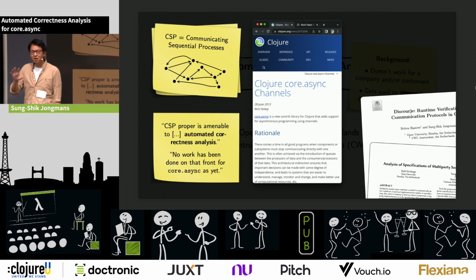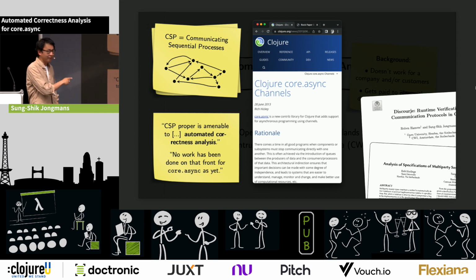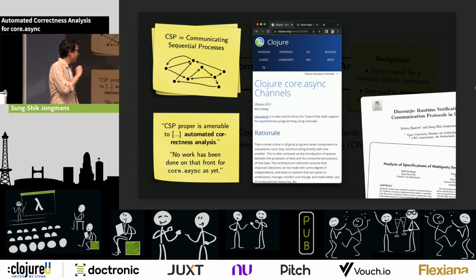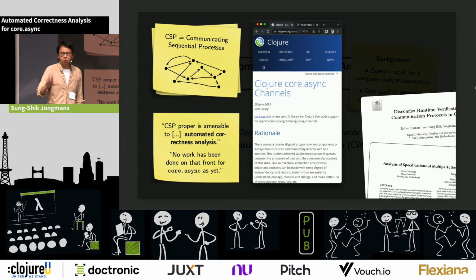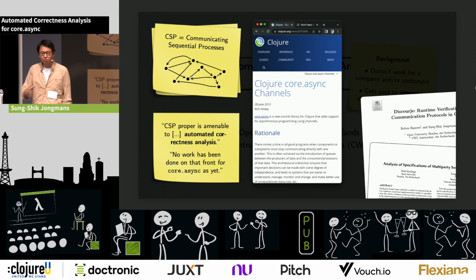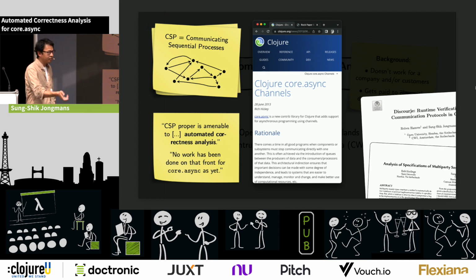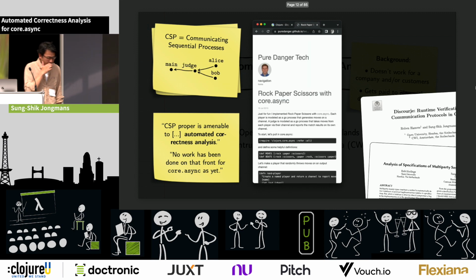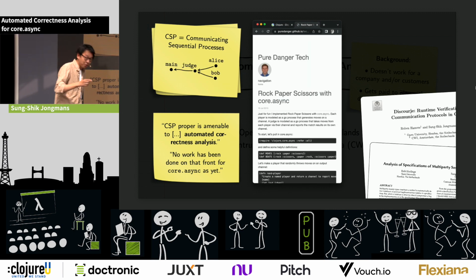First, I'll do a very tiny crash course on core.async, so we're all on the same page. And then I will explain what kind of mistakes are easy to make when you use this library. And then finally, I'll show you a little bit of the techniques that we developed to do this kind of automated correctness analysis, okay? So let's start with the crash course, all right?